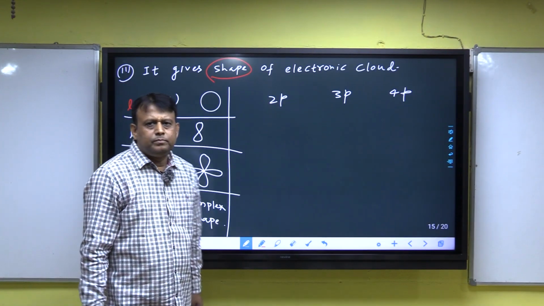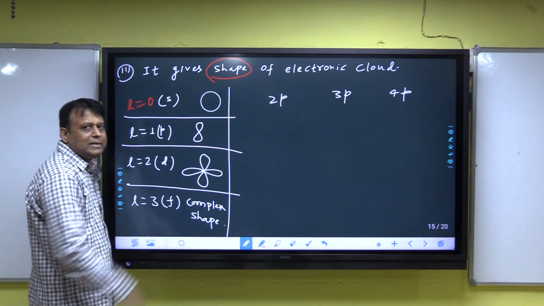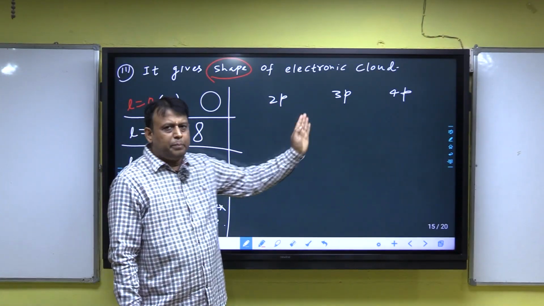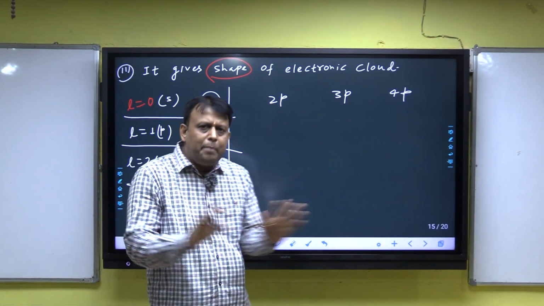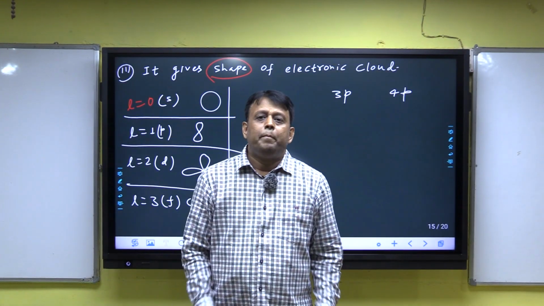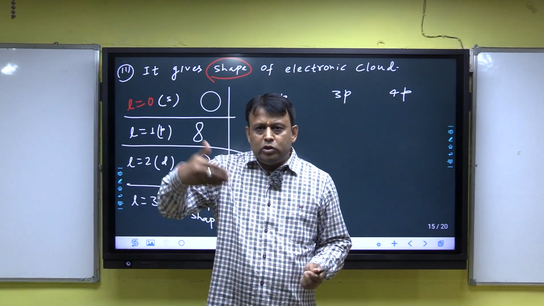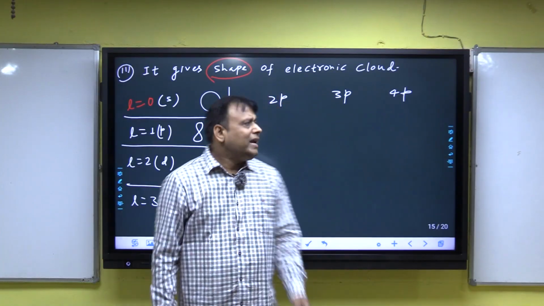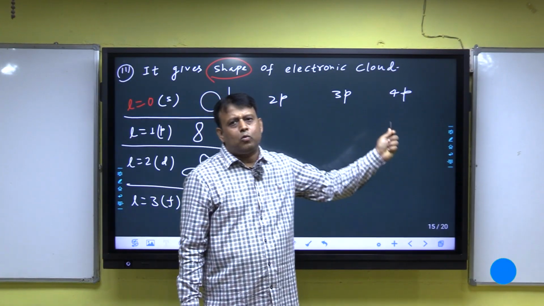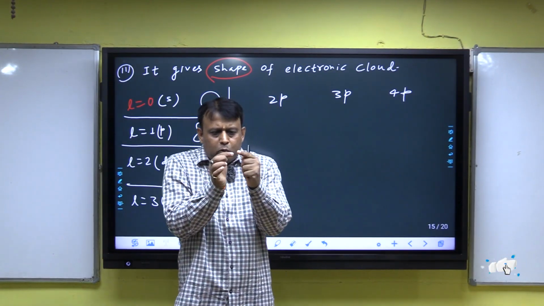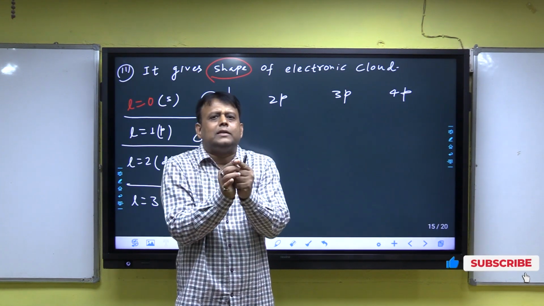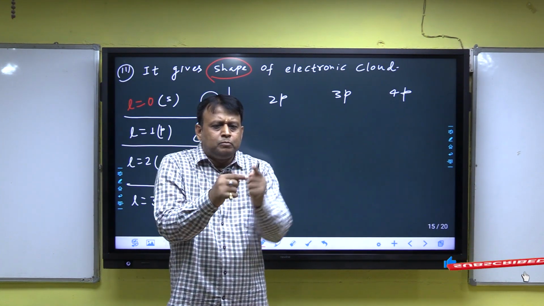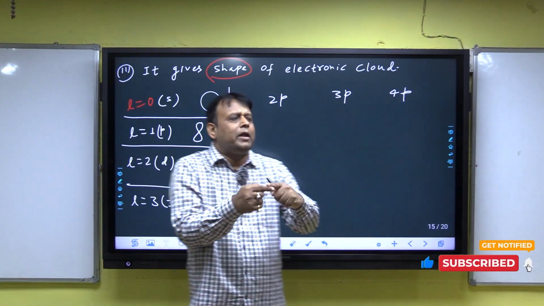All are p, and p has a dumbbell shape. That means 2p, 3p, 4p have a dumbbell shape. But how do we identify which is 2p, which is 3p and which is 4p? It depends upon the principal quantum number. That means both concepts, principal quantum number and azimuthal quantum number, are used.